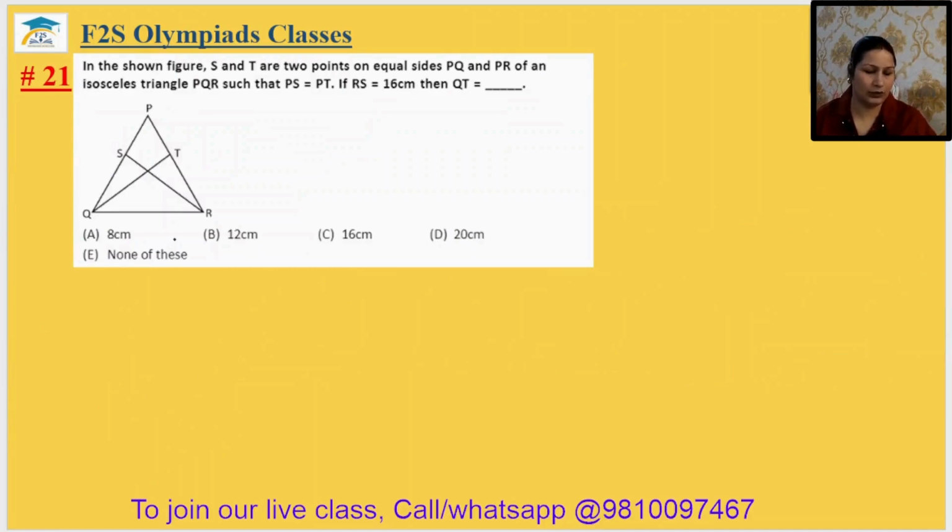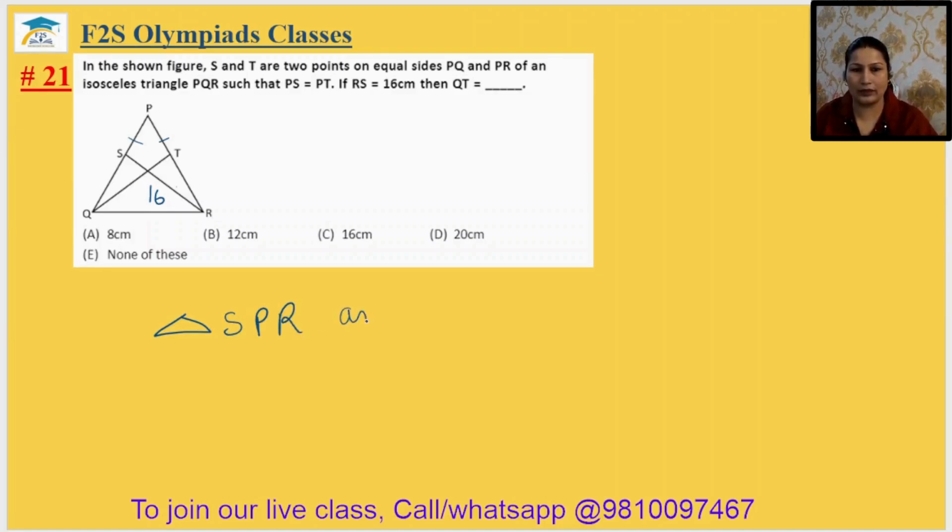Come to question number 21. In the shown figure, S and T are 2 points on the equal sides PQ and PR of an isosceles triangle PQR such that PS is equal to PT. RS is given 16 centimeter. Find QT. Okay, so we can just check in triangle